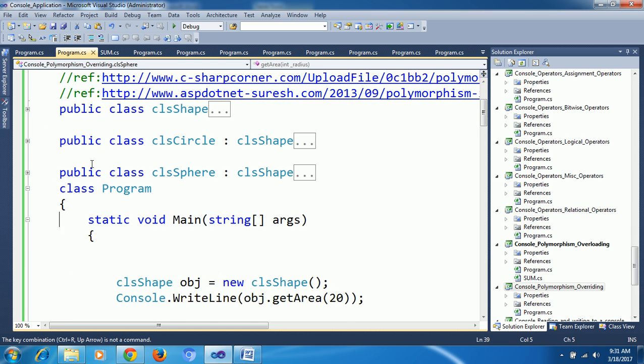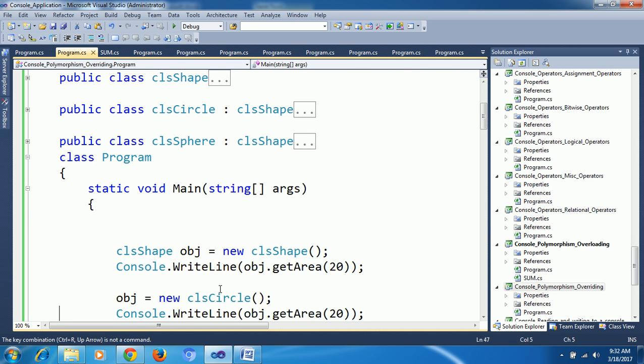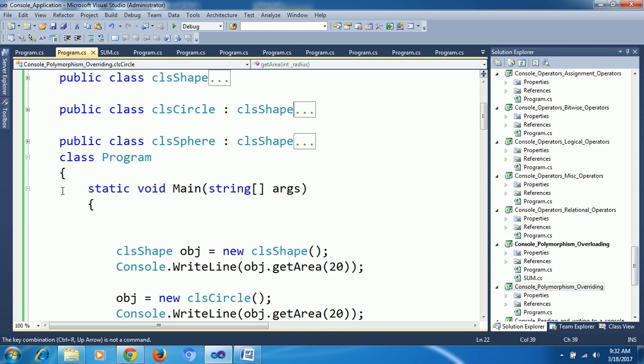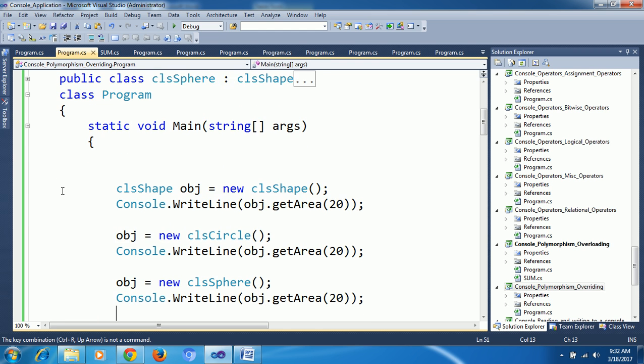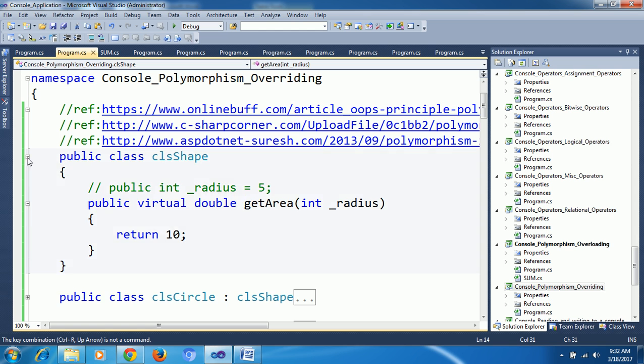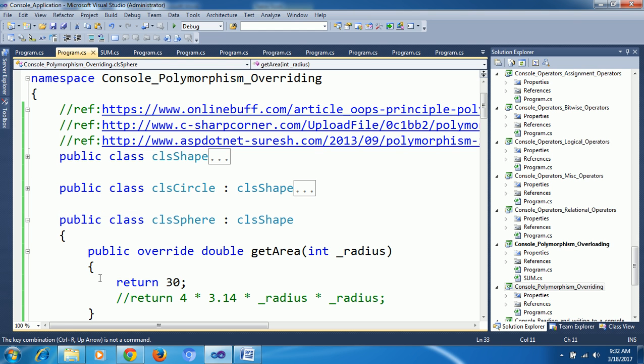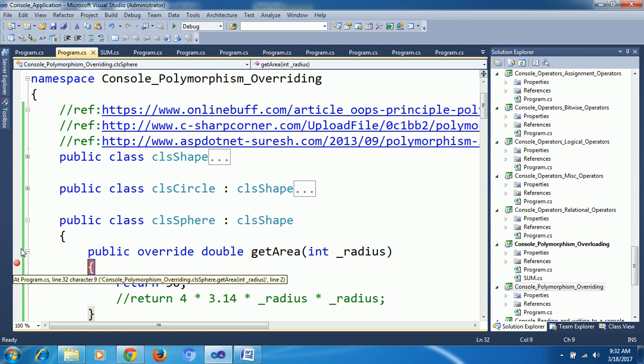Next, if I create an object, the same object I am pointing with circle. If I call this method, automatically my method will trigger this one. If I create one more object and call get area, automatically it will go here. Just put breakpoints one by one.